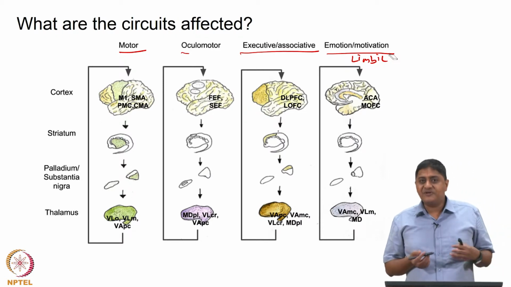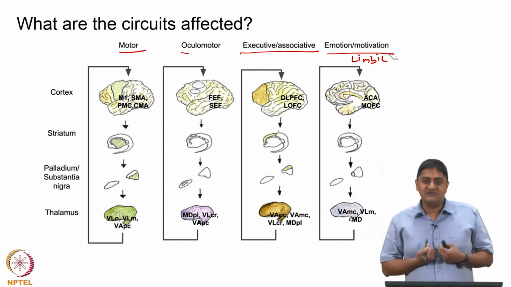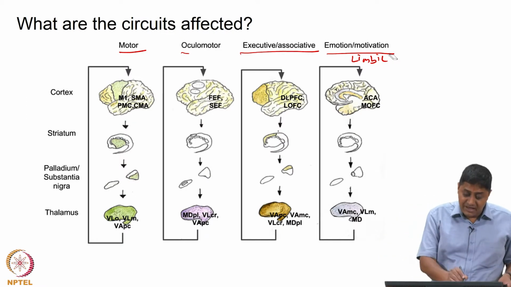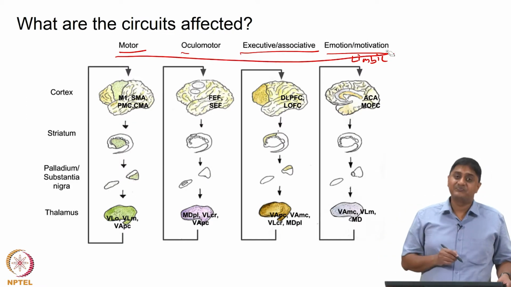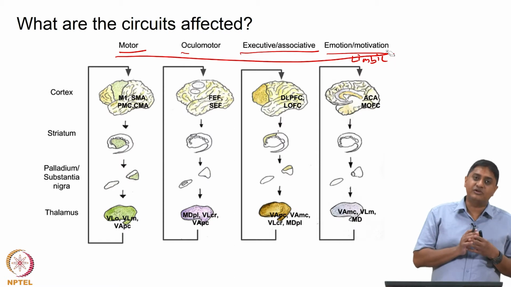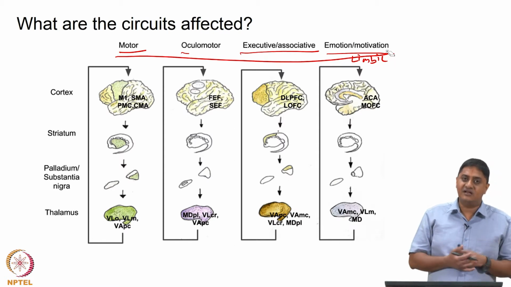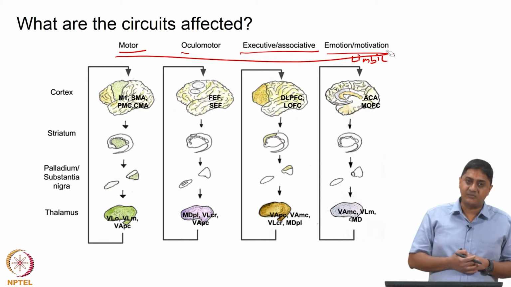Actually, what happens is that in diseases, especially neurodegenerative diseases such as Parkinson's disease, it affects multiple pathways. It affects not just the motor function, although what is frequently and very well observed are the motor symptoms.